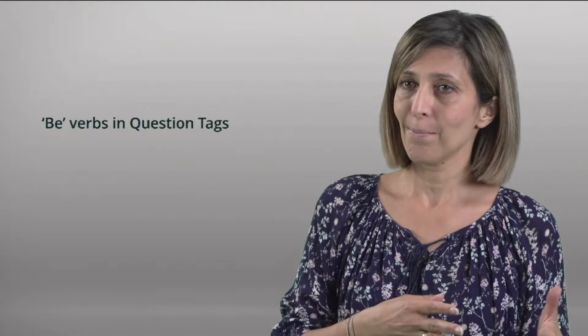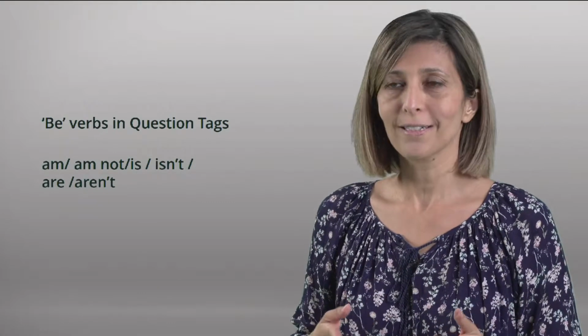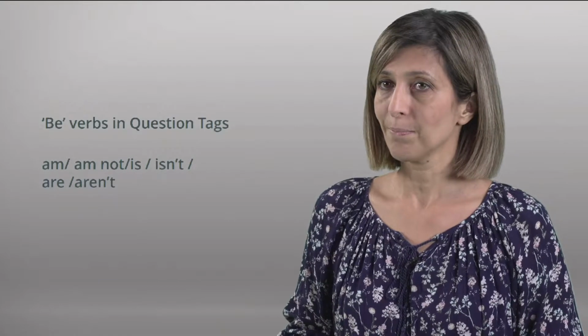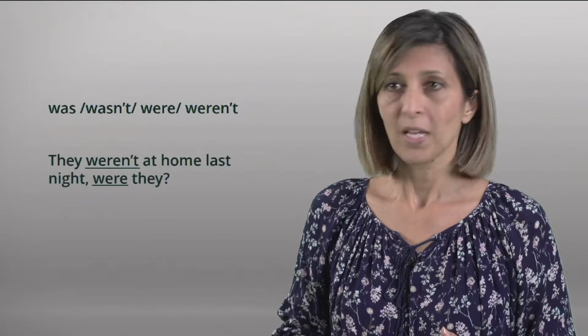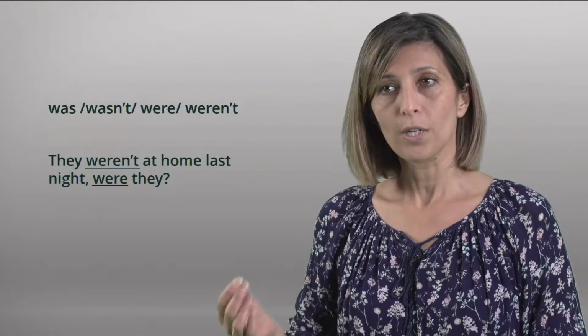In present sentences with a be verb, we use am or am not, is or isn't, and are or aren't in the question tag. For example, "It's warm today, isn't it?" Here, is and isn't are be verbs. In past sentences with be verbs, we use was or wasn't, and were or weren't in the question tag. For example, "They weren't at home last night, were they?" Here again, were and weren't are be verbs.